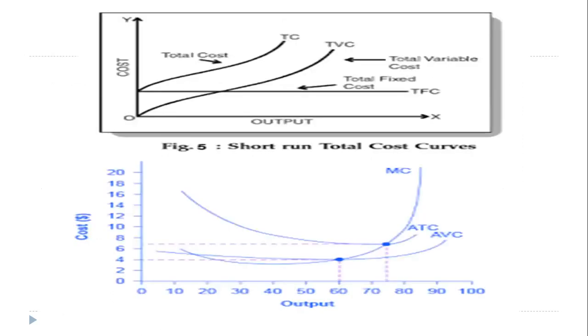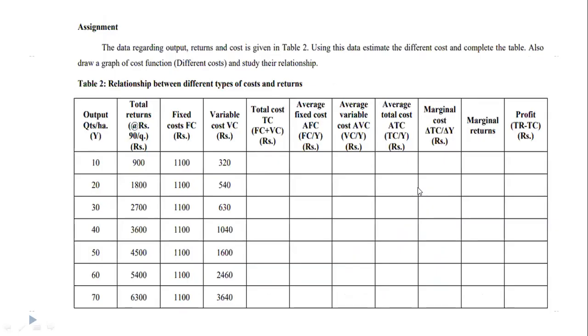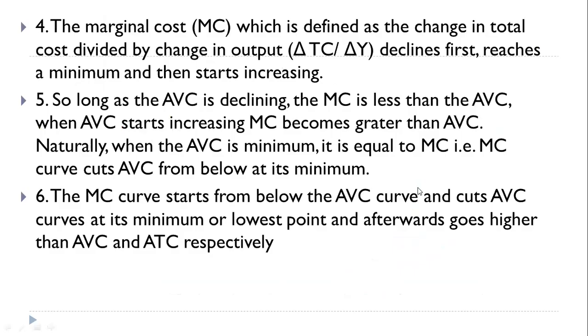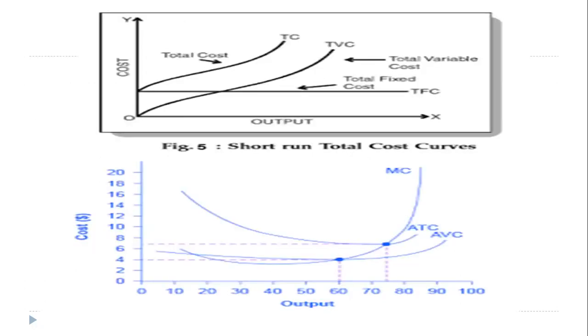This is clearly shown in this diagram of the relationship of marginal cost, average variable cost and average total cost. Initially marginal cost is much less than all these average costs, but it cuts ATC and AVC at their minimum level, and then goes on increasing.